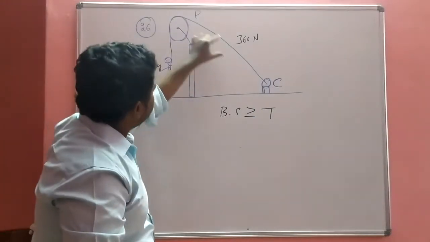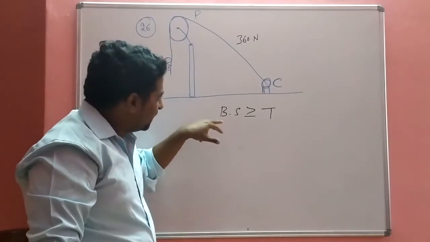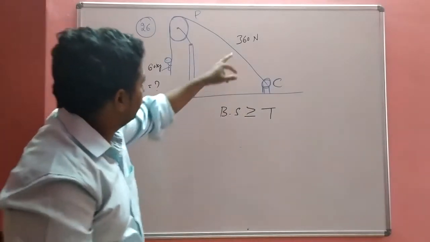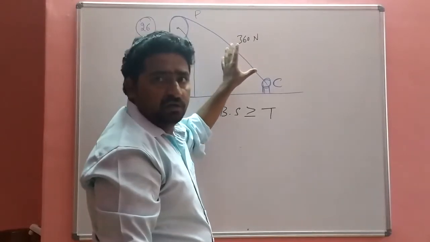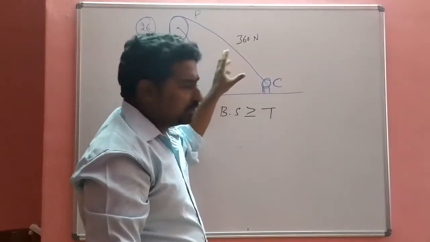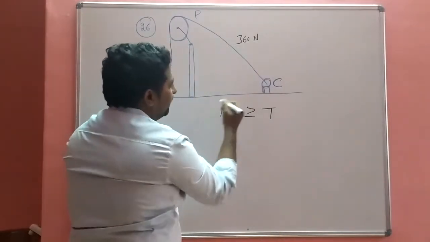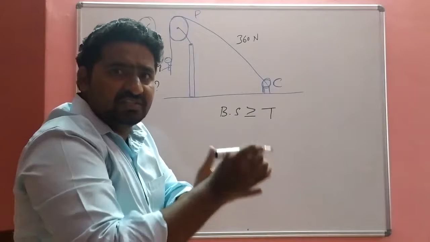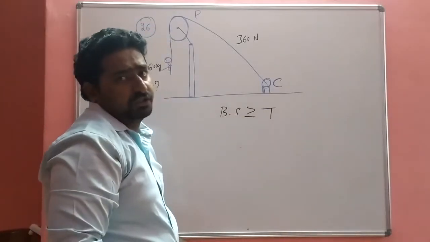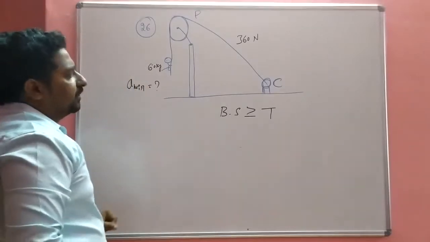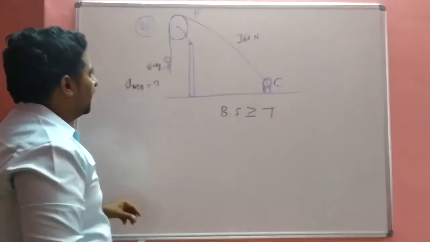If the tension is more as compared to the breaking stress, 360 Newton, which is the breaking stress, the string is damaged. So breaking stress is greater than or equivalent to the tension. Then how to find out the tension? By making the free body diagram.